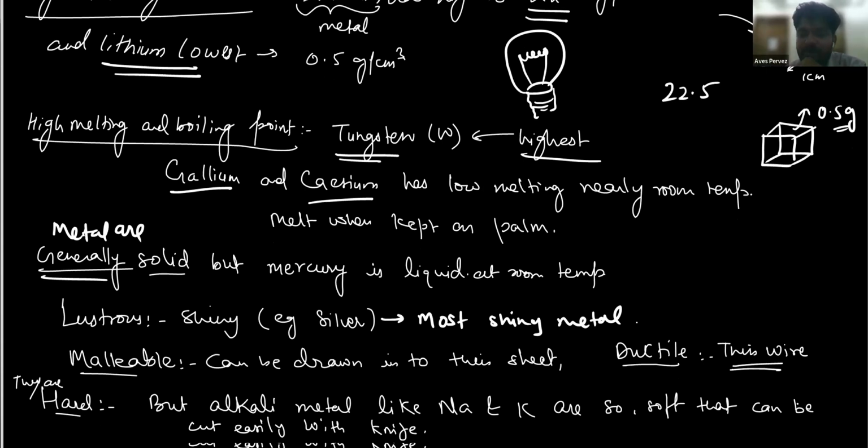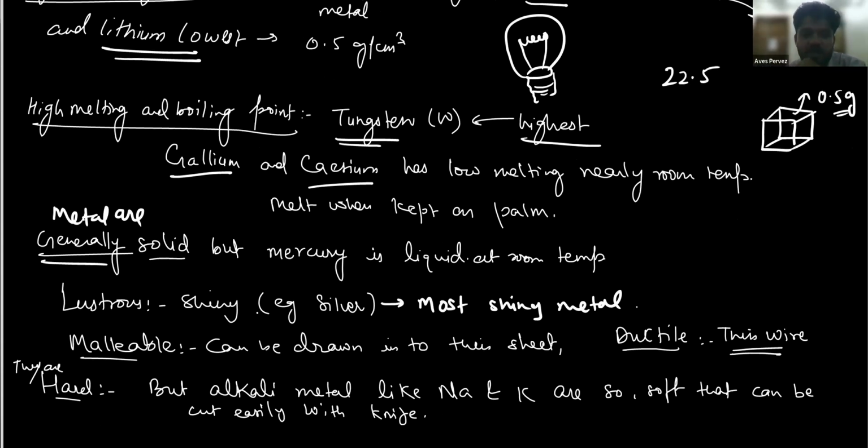So ductility and malleability: metals can be drawn into thin sheets, and ductile means they can be drawn into wire. Actually, the most malleable metal is gold. From 1 gram of gold, you can extract a 2 kilometer long wire. So gold is very ductile. 1 gram of gold can be drawn into a wire of approximately 2 kilometers in length. And they are hard.